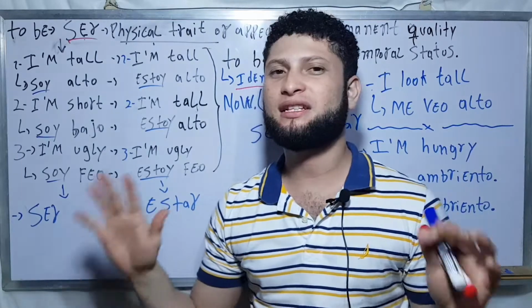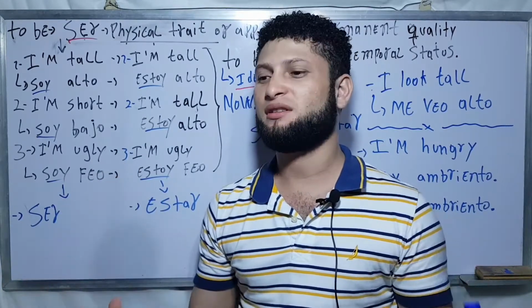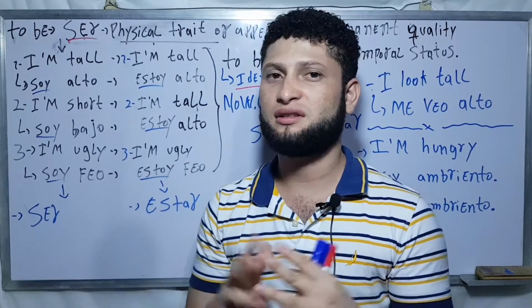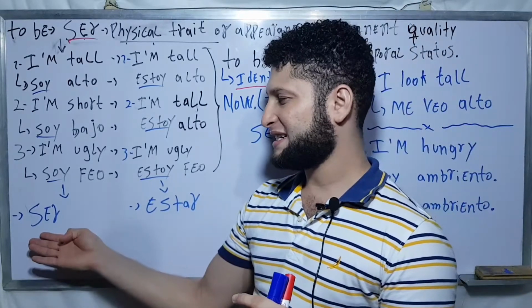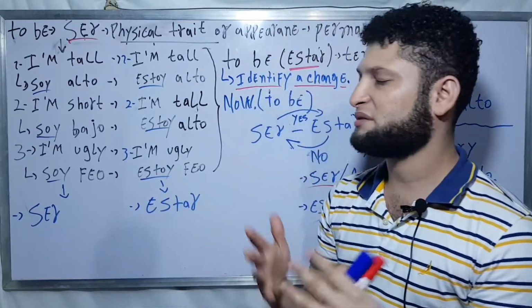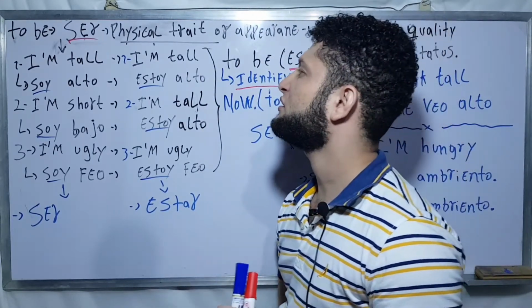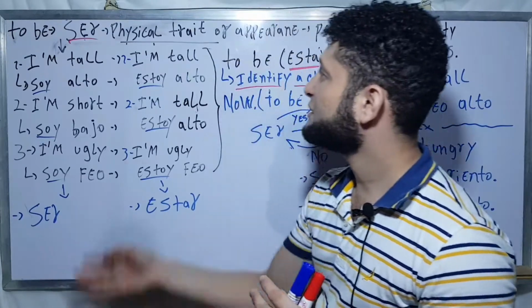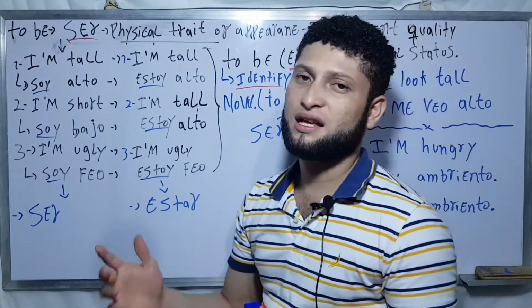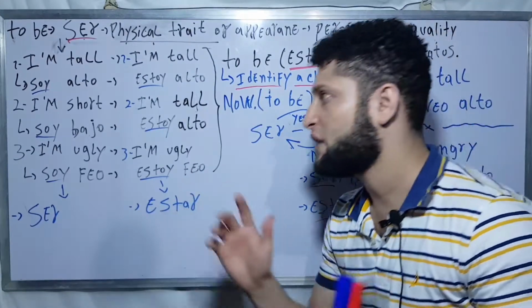Okay guys, this part is really tricky, difficult, but really important. Remember, with the verb to be we have two definitions, which are the verb ser and the verb estar. So we need to split the definition. In my previous video I told you that we can work with the verb ser with physical trait or appearance. However, we can work with the verb estar with physical appearance as well.